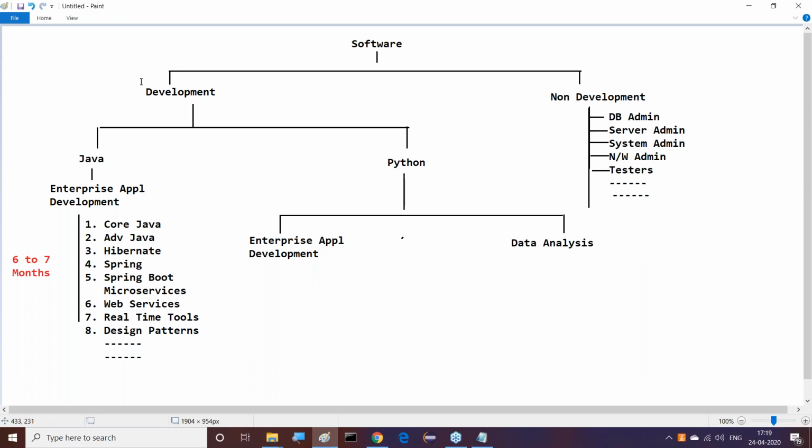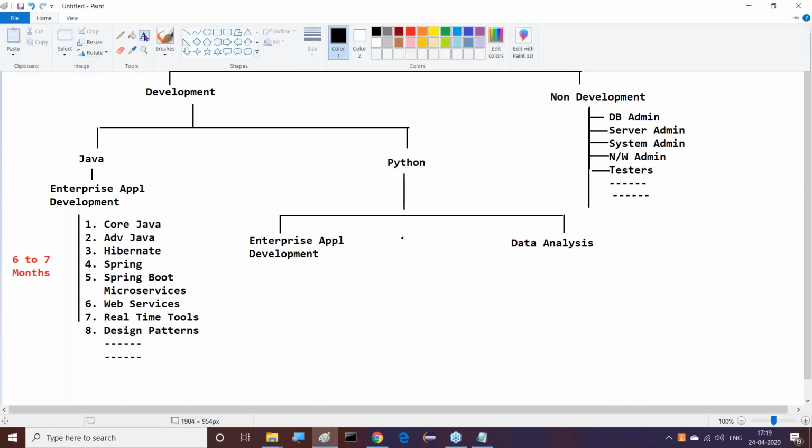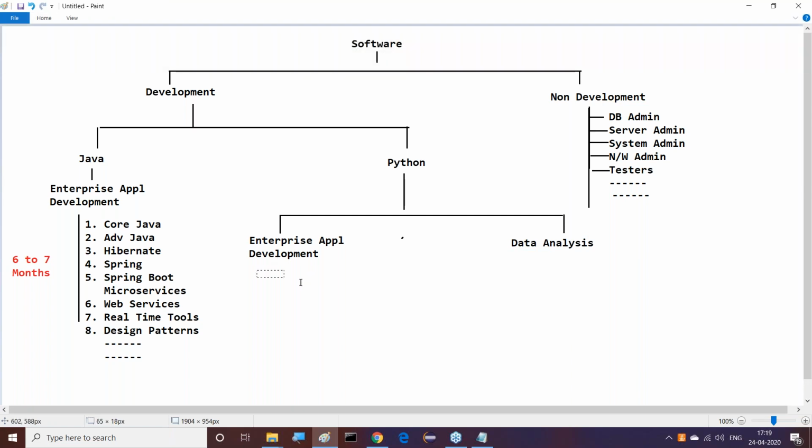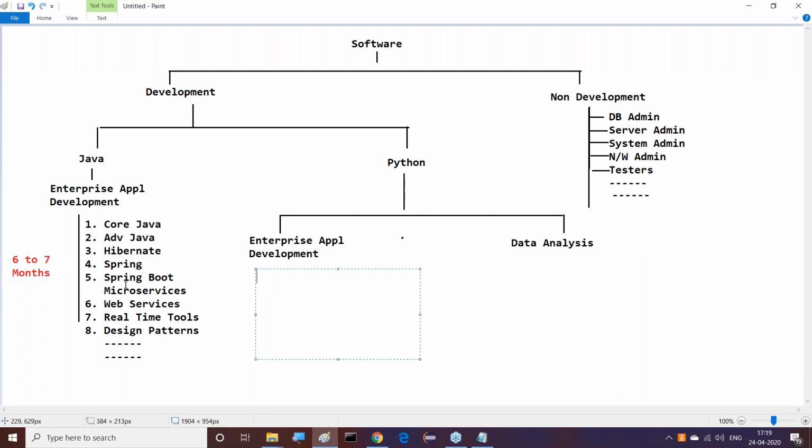Let's come to enterprise application development, web application development, or something else. Whatever Java is doing up to now, the same area is available with Python also. Here, what do we have to learn? Total Python, in the sense of core and advanced. Right, sir. See, in general, unfortunately people are giving some classification on Python, but don't think like that. The classification is not like that. Just Python, that's it. Core and advanced, in our language, that is required.